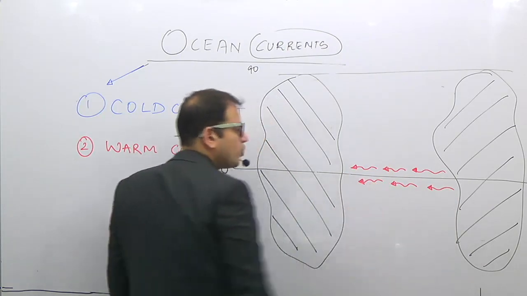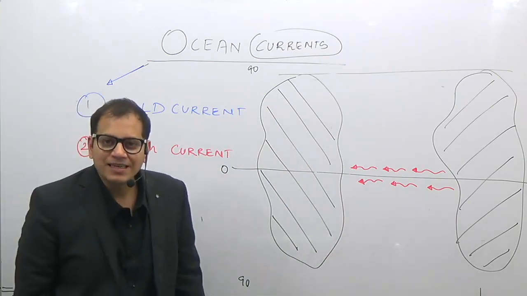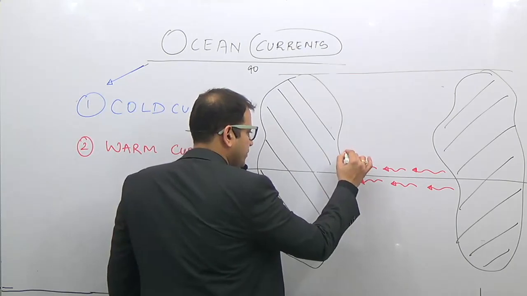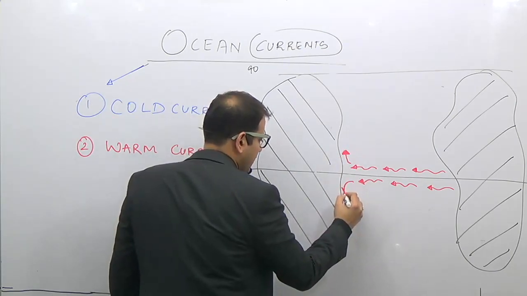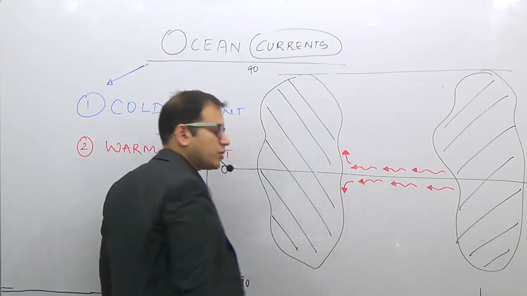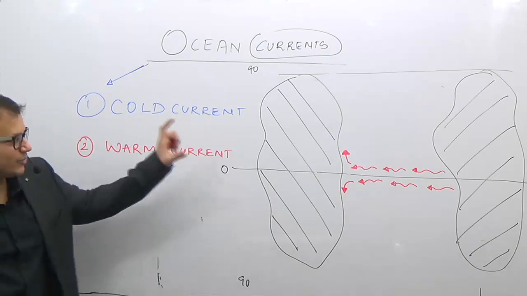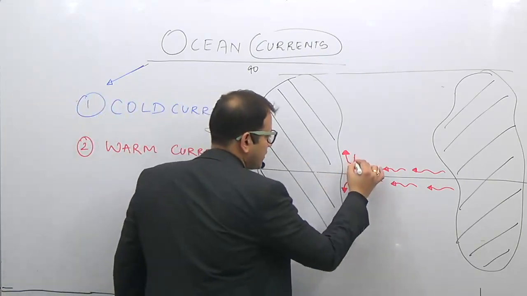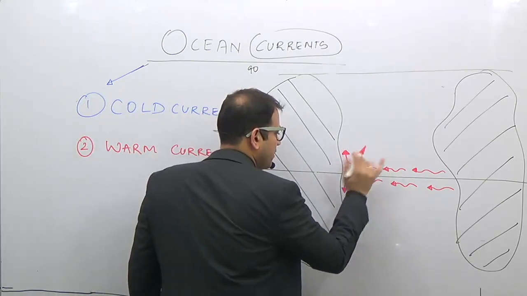Now, how is this ocean water which is moving? This is obviously warm water. Now this warm water goes upwards in the northern hemisphere and downwards in the southern hemisphere due to the rotation of the earth. So what is the ocean current in this region? There will be a hot current, or warm current, which I am showing by the W.